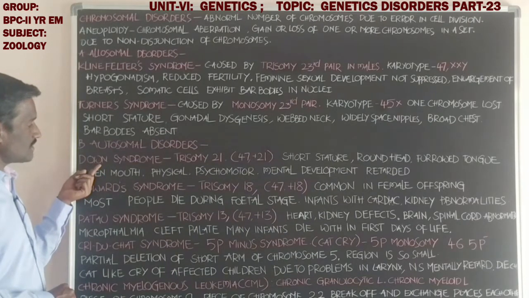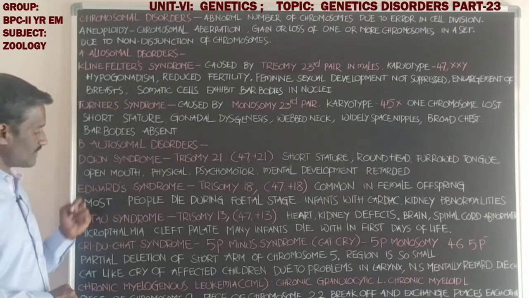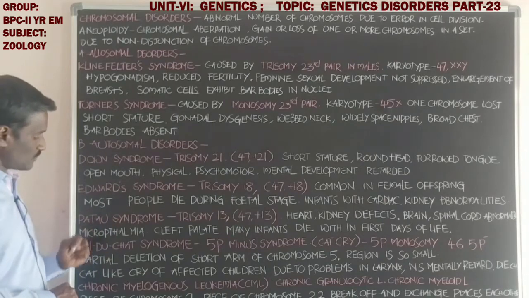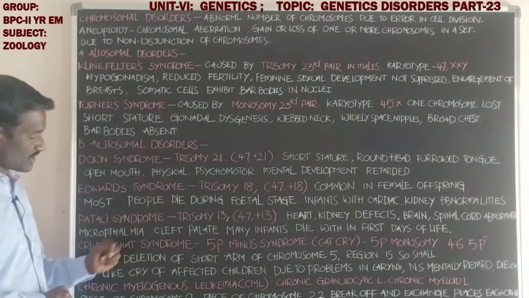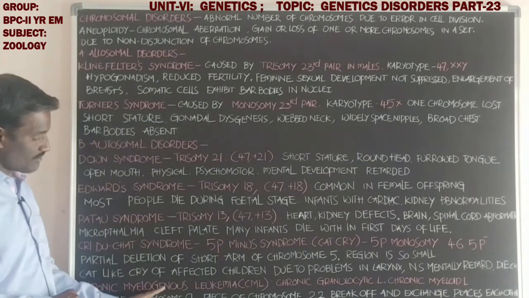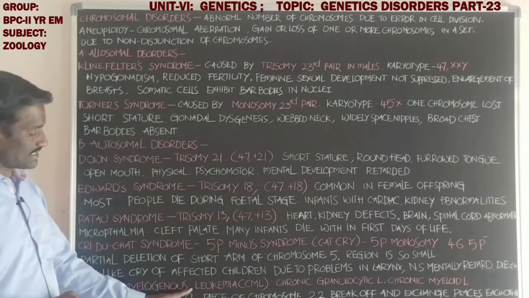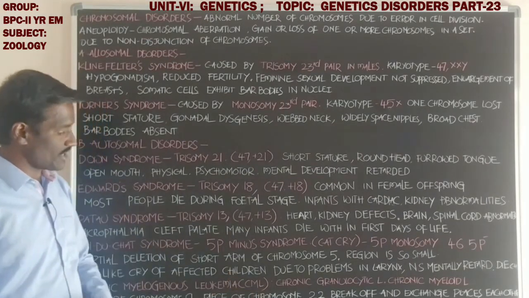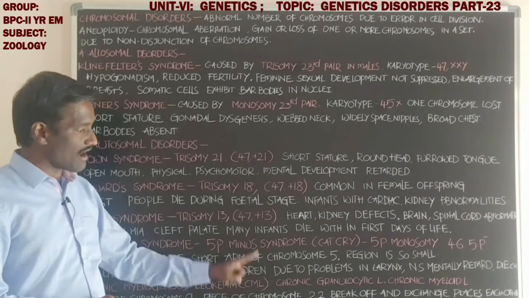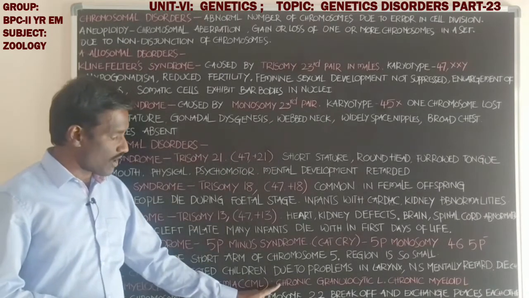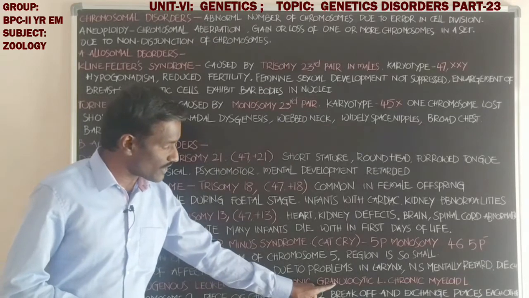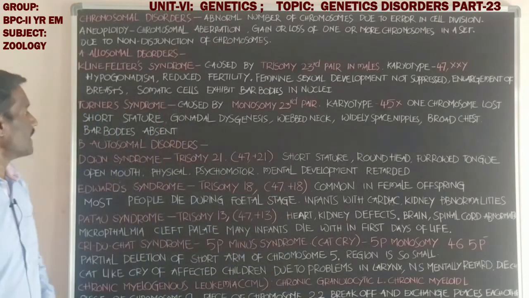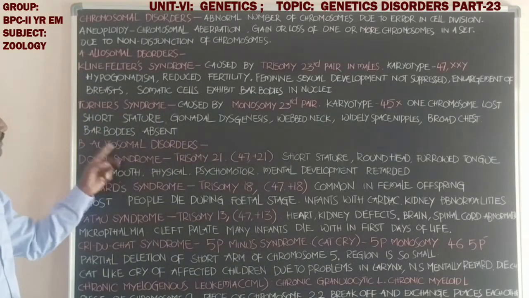The first one is Down syndrome, the second is Edwards syndrome, the third is Patau syndrome, the fourth is Cri-du-chat syndrome, and the fifth is chronic myelogenous leukemia. Chronic myelogenous leukemia is also called chronic myeloid leukemia, also called chronic granulocytic leukemia.